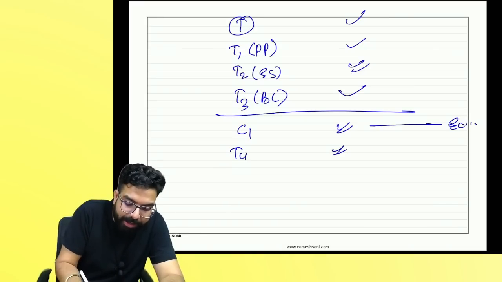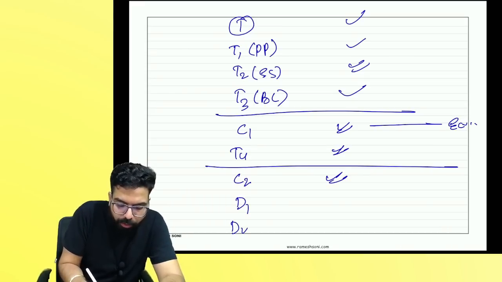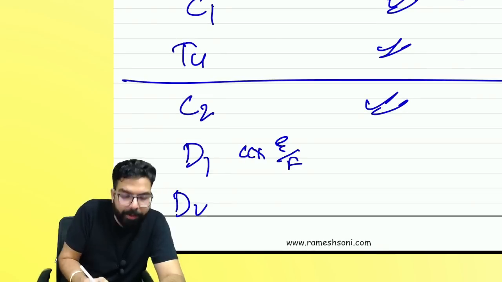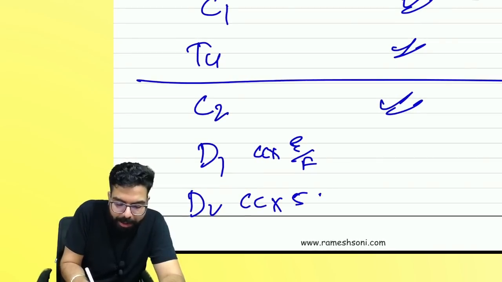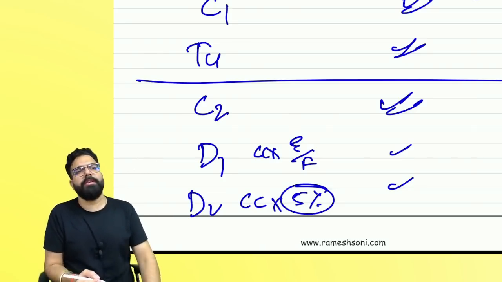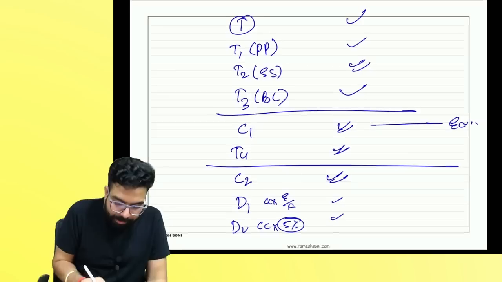Then taxable supply related exclusively, remove it. What will come is C2, common credit. Common credit is split into D1 and D2. D1 is relating to what? Whatever is the common credit multiplied by exempt turnover divided by total turnover. Common credit multiplied by 5% over here. This is only required if they tell you that there was some personal use of the common credit, and the remaining will come.